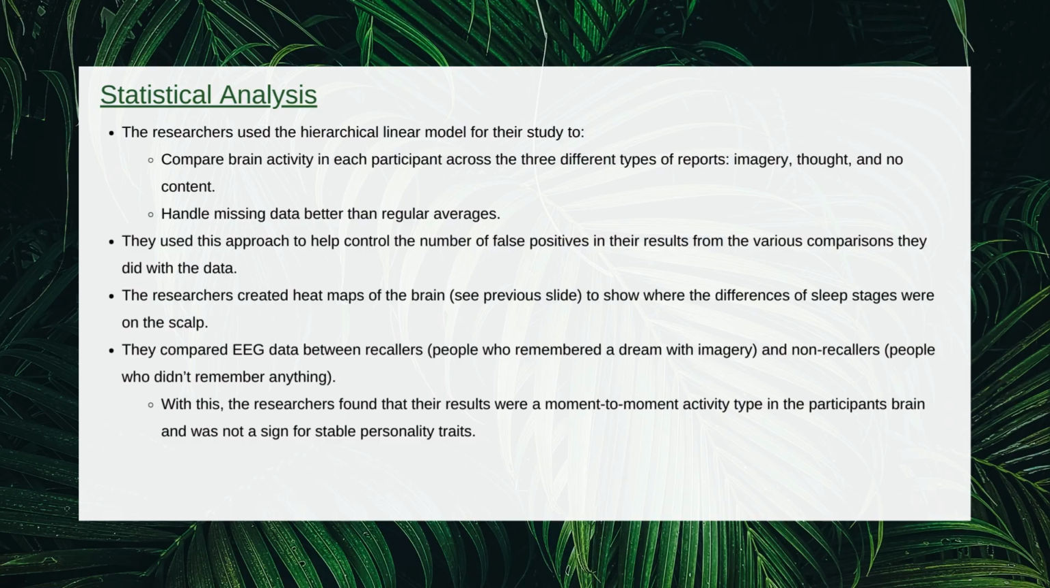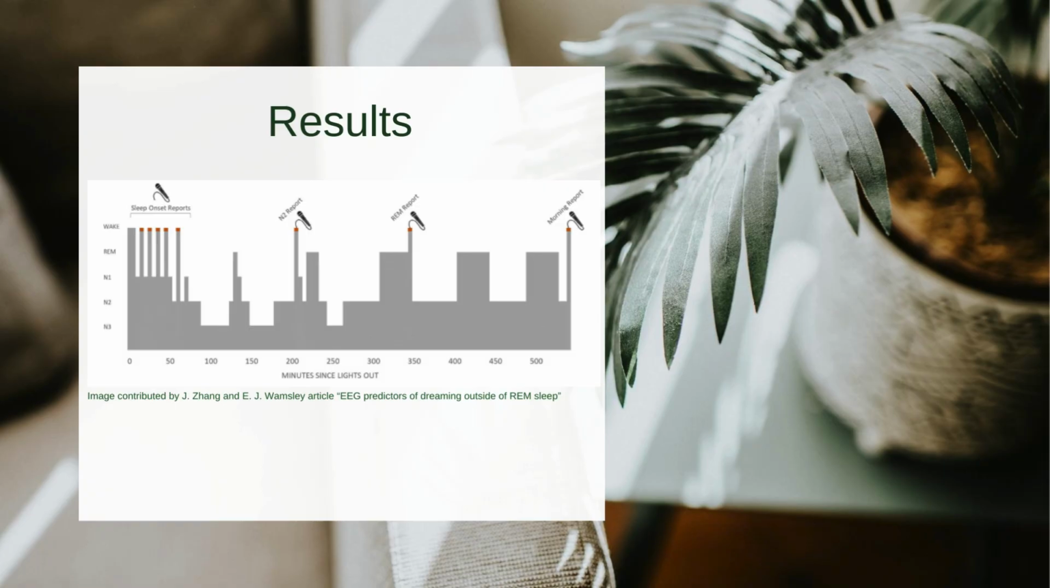In the statistical analysis, the researchers used the hierarchical linear model to compare each participant's brain activity for the 3 defined types of dream reports. By comparing the EEG data between recallers and non-recallers, they found that their results were moment-to-moment activity types for the participants, and it was not symbolic of personality traits. Alright, now let's move on to reviewing the results of this study.